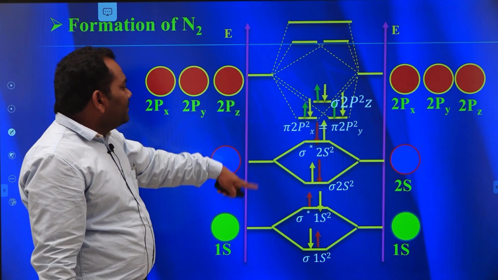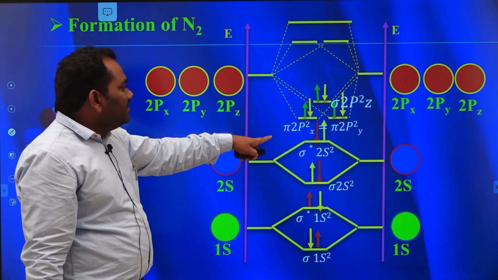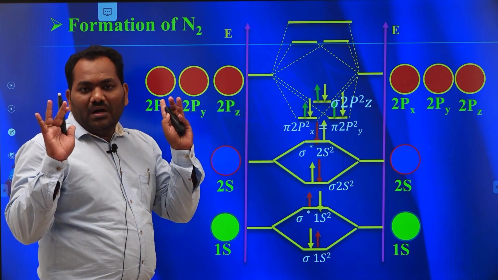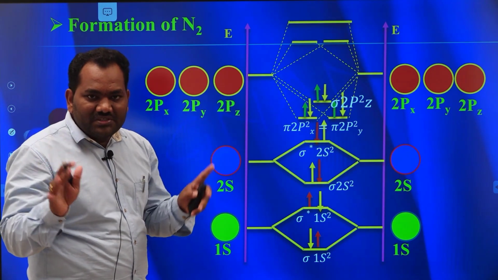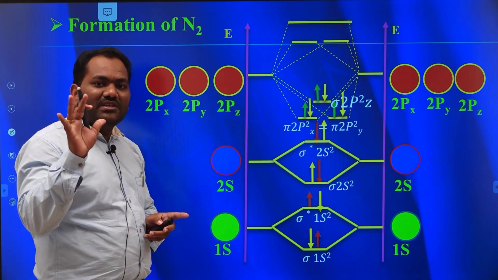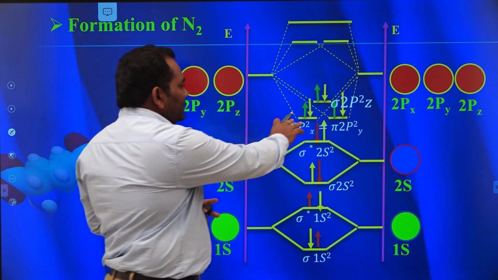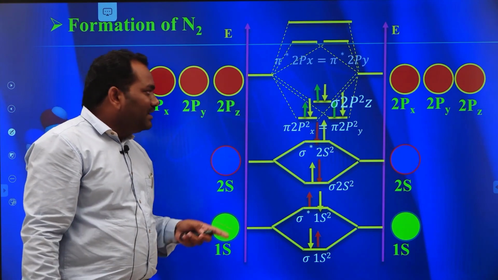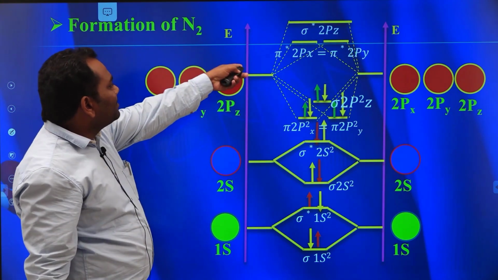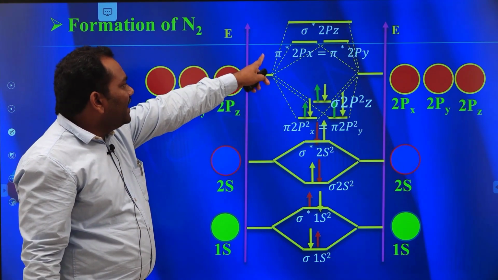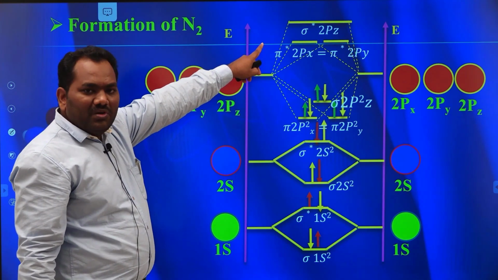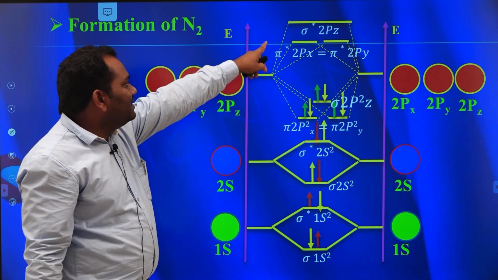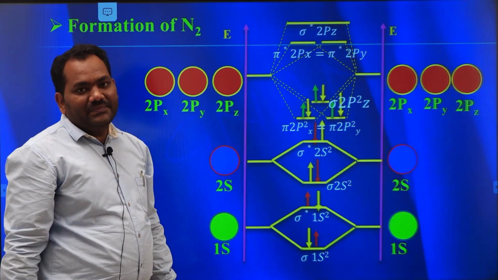So totally 14 electrons enter into various molecular orbitals by following the Aufbau principle, Pauli's exclusion principle and Hund's rule. Hund's rule is applicable only in case of degenerate orbitals. This is about the energy profile diagram. No electron enters into the anti-bonding p molecular orbitals like pi star 2px, pi star 2py and sigma star 2pz. Clear?